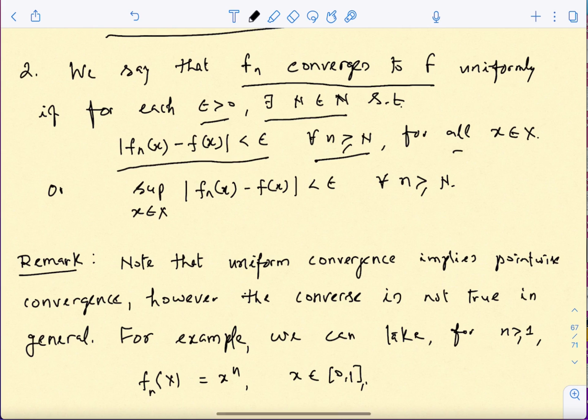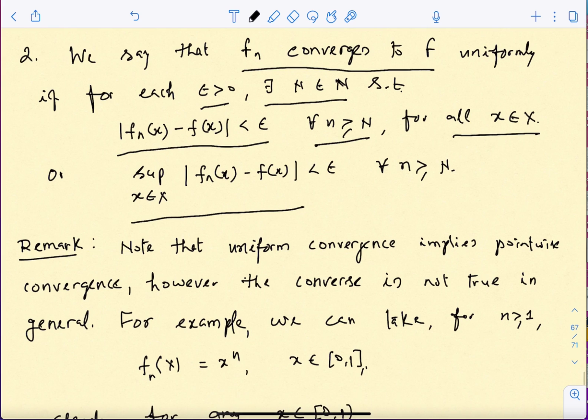Okay, so this should happen for every possible point, or there is a better way to write it, that the supremum over x of these differences remain less than epsilon.